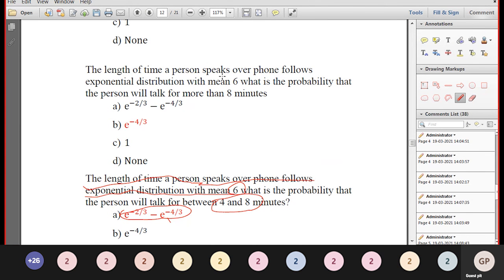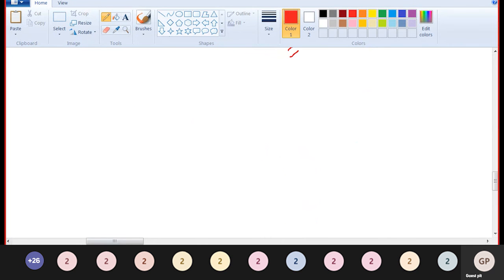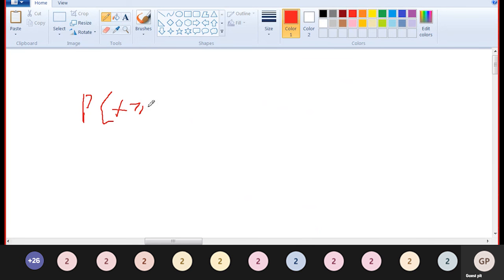Same question: the speaking time follows an exponential distribution with mean equal to 6. What is the probability of speaking more than 8 minutes? More than 8 means P of x greater than or equal to 8. More than 8 minutes is the integral from 8 to infinity of 1 by 6 e to the power minus x by 6 dx.